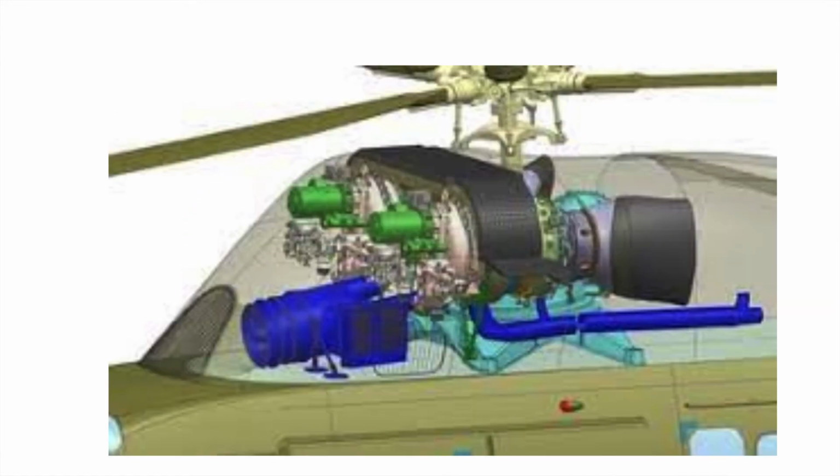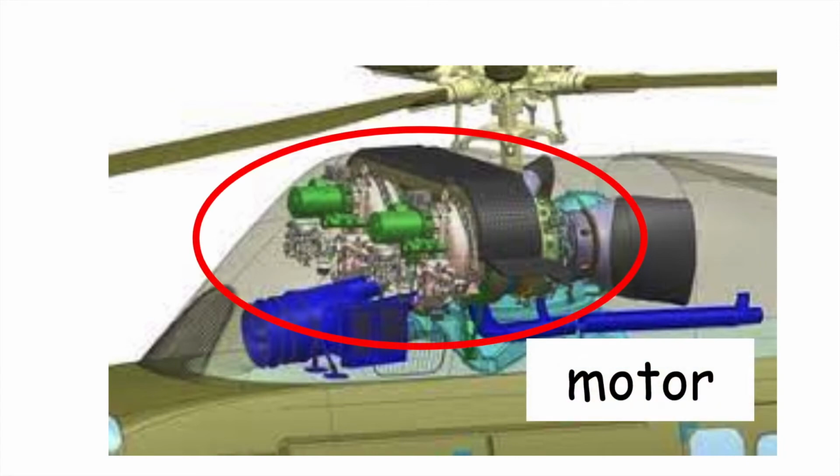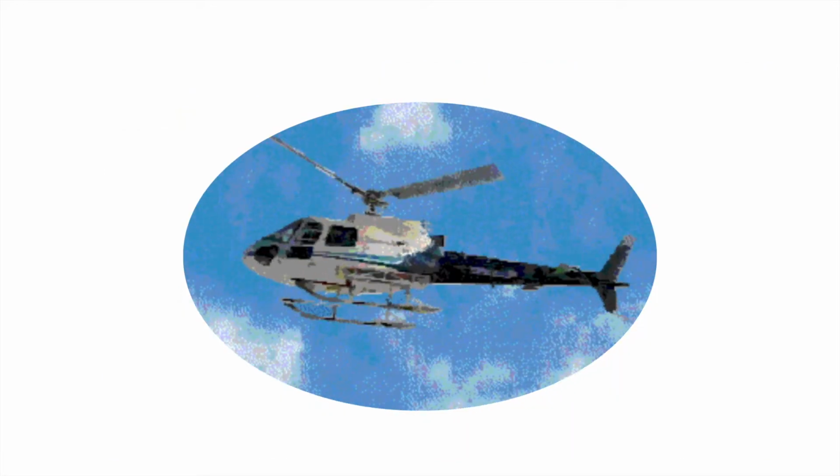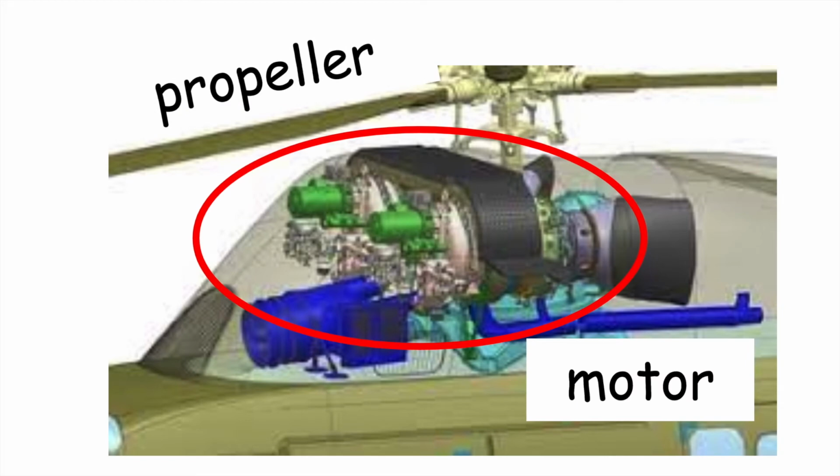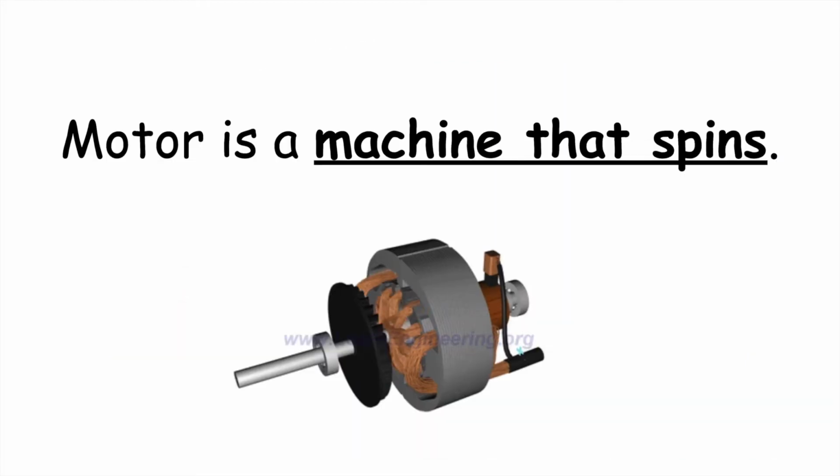The helicopter also has a motor. The motor is what makes the propeller turn. The propeller is that thing on the top that is spinning round and round and round. That's what makes the helicopter fly. So the motor turns the propeller. A motor is just a machine that spins. You can have big, strong motors, like in the helicopter, and there are lots of other things that have motors, just in your kitchen or in your house. Maybe you can find some things that have motors in your house.